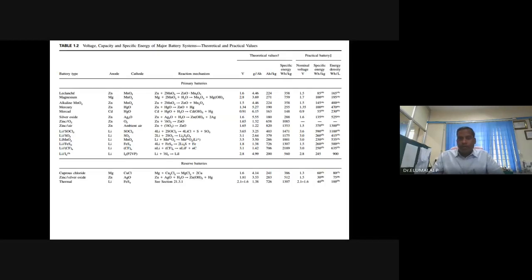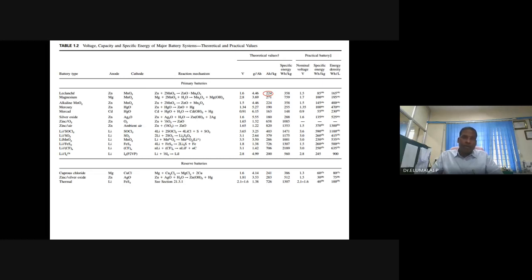It's simple, very simple. That's why I've taken the unit 1. Let us concentrate on capacity of Leclanche cell. That's a primary cell. What is anode? Zinc. Cathode is manganese dioxide. And these Leclanche cell and alkaline primary cells are also called zinc carbon battery.